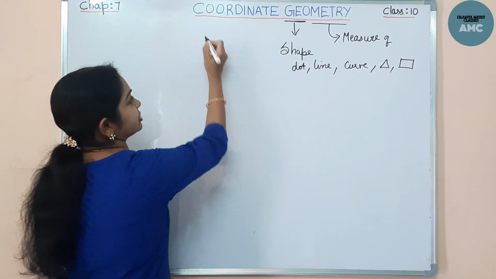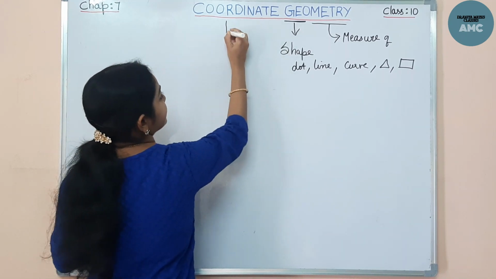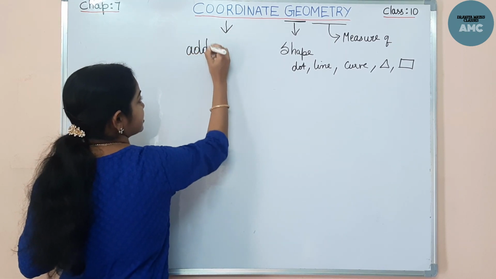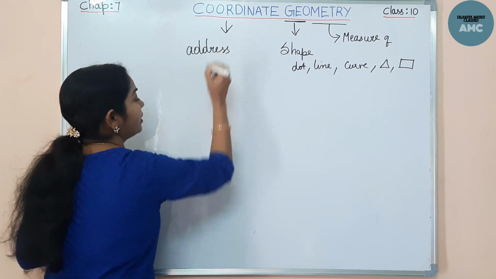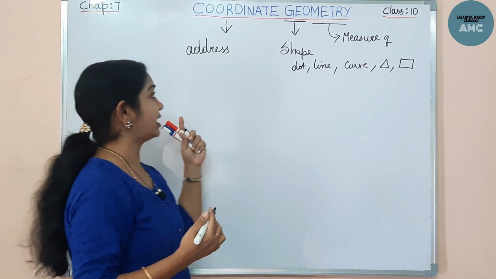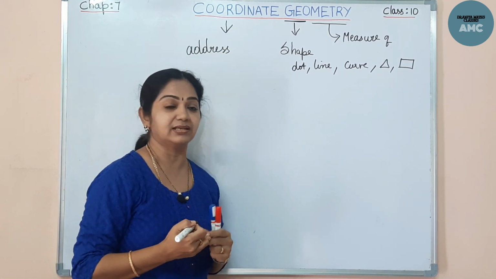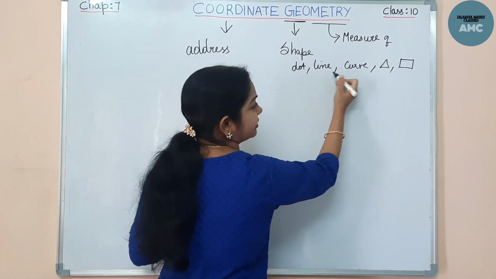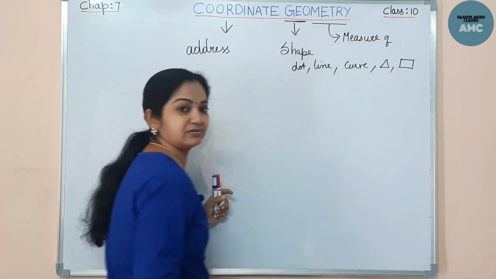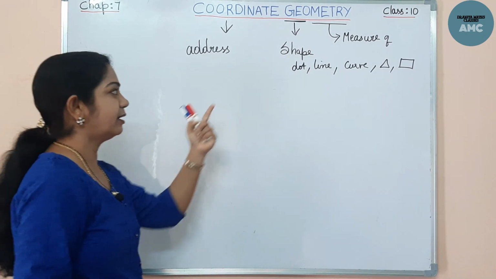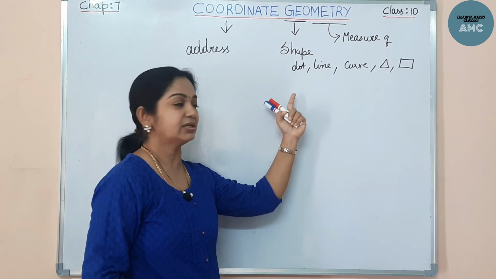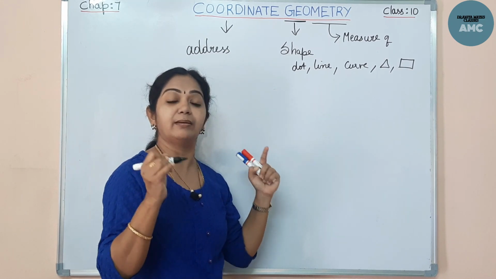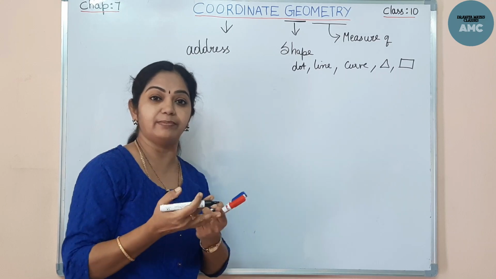The coordinate means address. Truly it means address. Now you may wonder what the address means for our maths. So the address of the dot, the line, the curve, all these shapes, right? Now a dot is a point. A line, a curve, these all have many points. How are they formed?